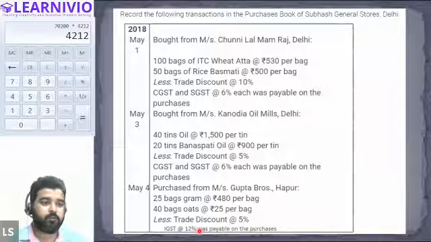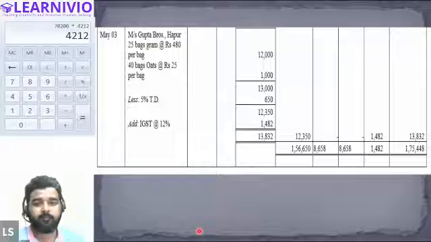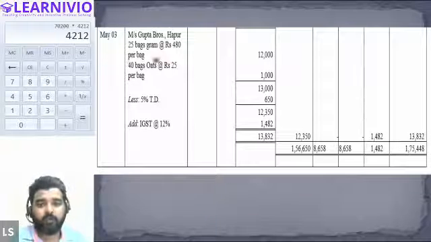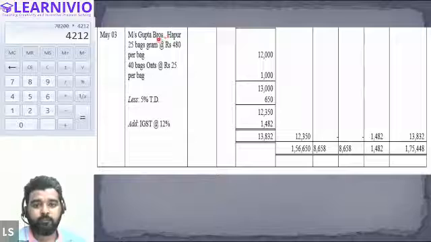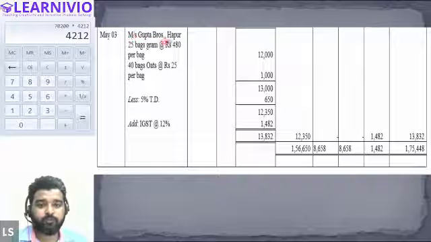So this time we will be recording the transaction like this. On May 3rd, we are buying goods from Gupta Brothers, Hapur, 25 bags of gram at 480 each. So this will be 480 into 25. We will have 12,000, right?